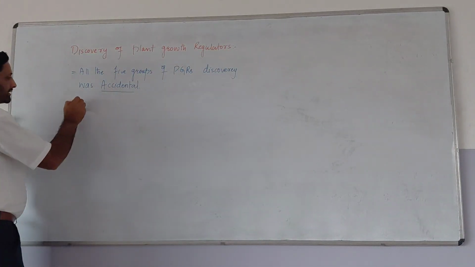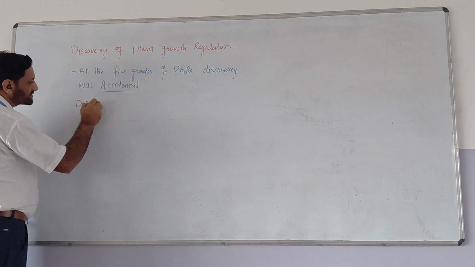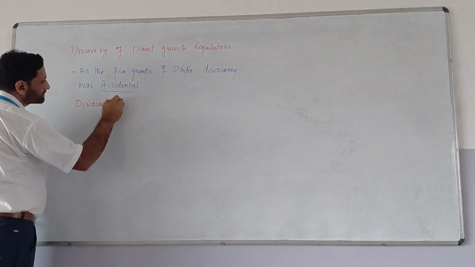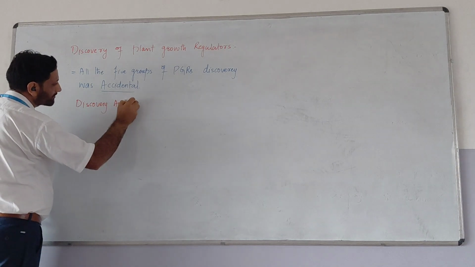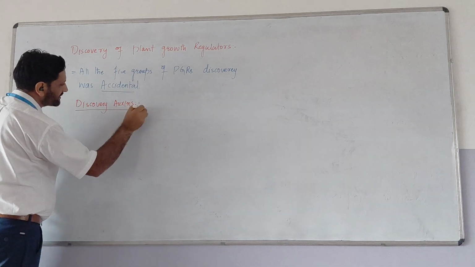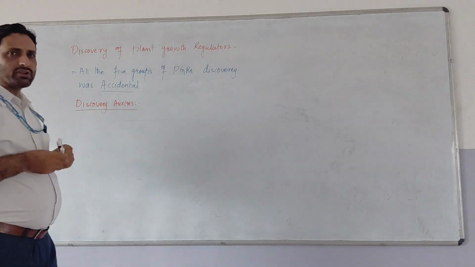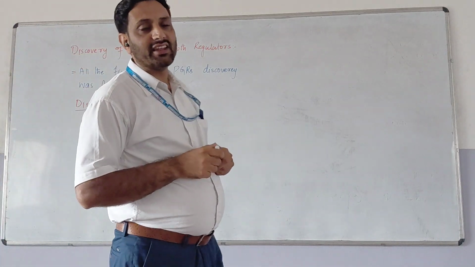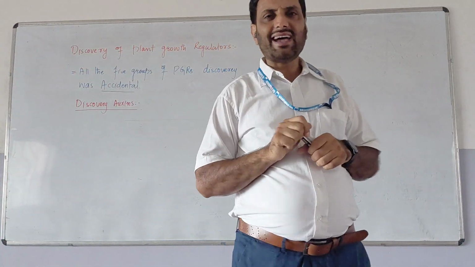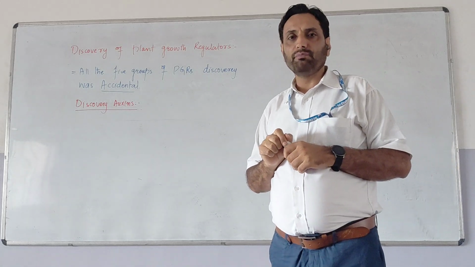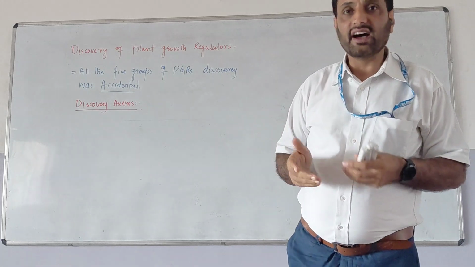The discovery of auxins began with the observations of Charles Darwin and his son Francis Darwin. They were studying phototropism in canary grass.